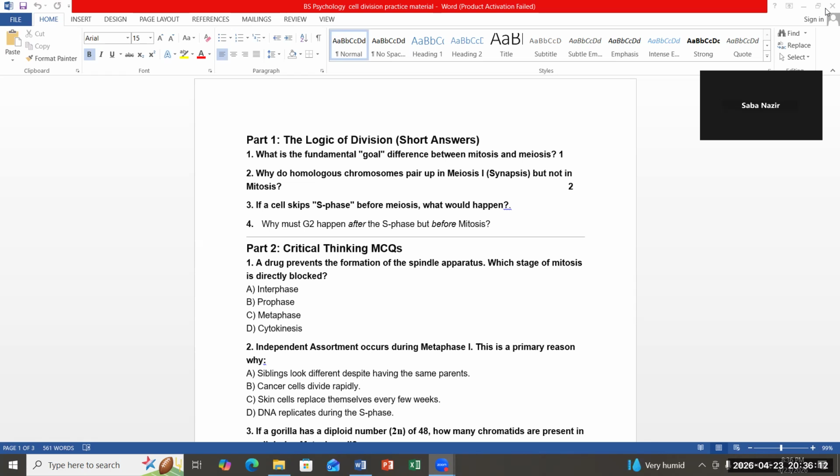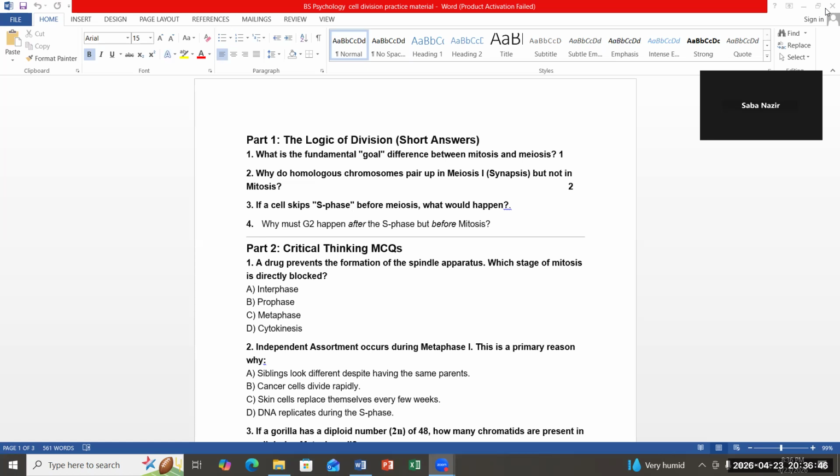Whatever the differences discussed right now, I think the most important were that mitosis is the division of somatic cell, meiosis is the division of reproductive cell. In mitosis, the number of chromosomes remains the same as that of the parent cell. In meiosis, at the end, the number of chromosomes is reduced to half. In mitosis, the genetic material remains exactly the same. There is no crossing over and no new combination of genes produced. And in meiosis, crossing over takes place and new combinations of genes are produced.